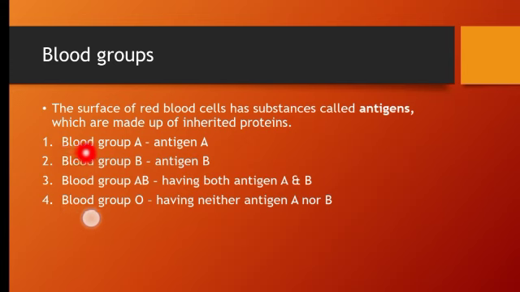Now in blood group A, we get the antigen A. In blood group B, we get the antigen B. Blood group AB contains both antigen A and B. Blood group O has neither antigen A nor B. So by the presence of antigen A and B on the surface of red blood cells, we can distinguish different types of blood groups, and mainly the blood groups are of four types.